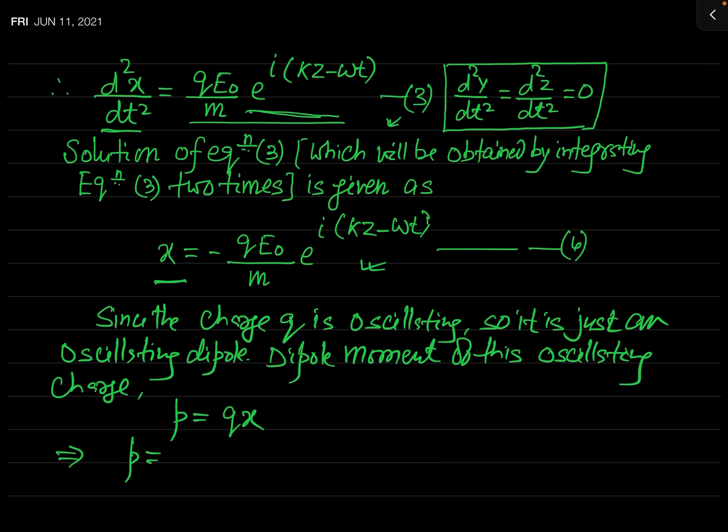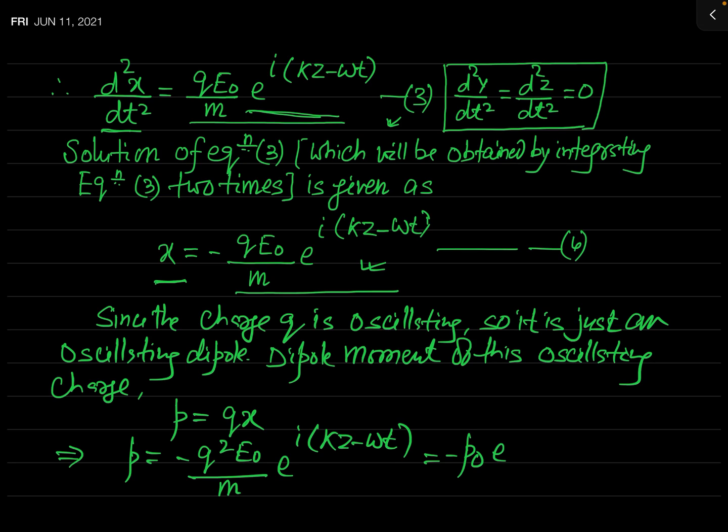So P will be what? When we multiply the RHS of this equation 4 by q, you can see that this will be minus q square E naught over m e raised to the power i(kz minus omega t). And you can write it in this way: this is minus P naught e to the power i(kz minus omega t).